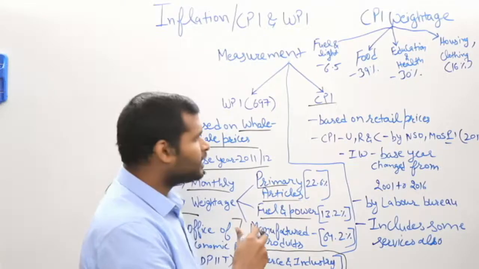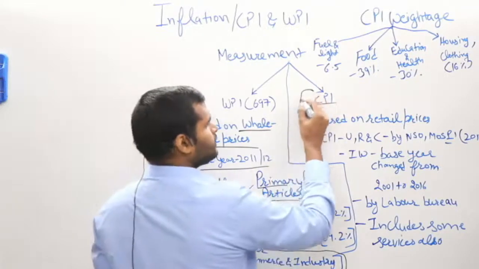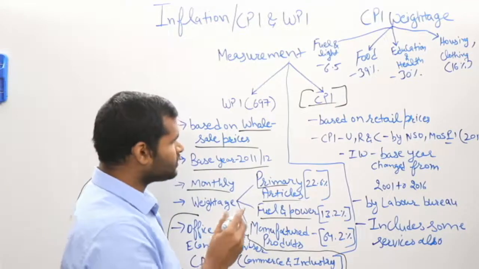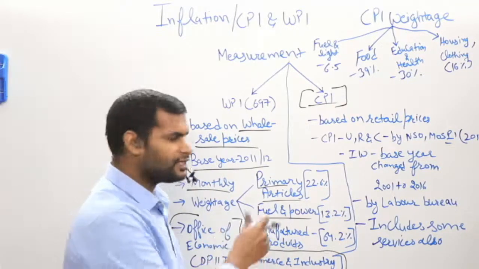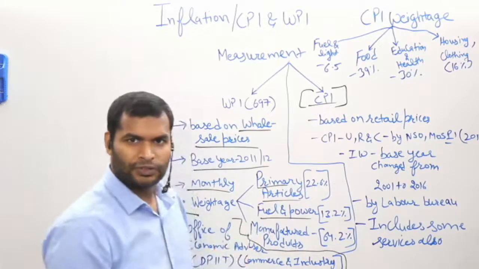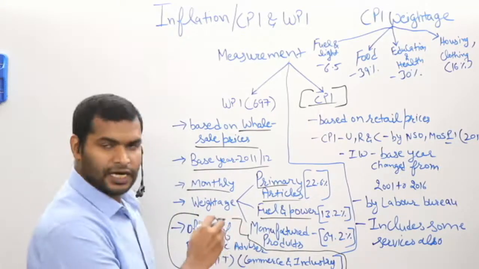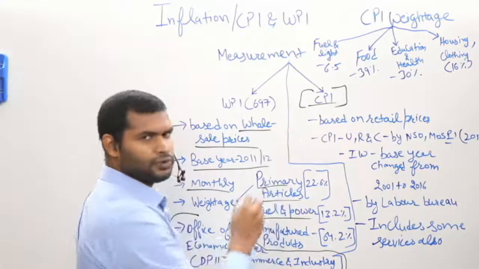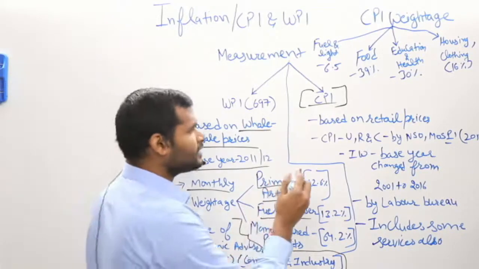So this index measures the retail inflation: how much the prices of the commodities have increased at the retail level, because the product after being manufactured is also taxed, so it would be reflected in the retail prices.